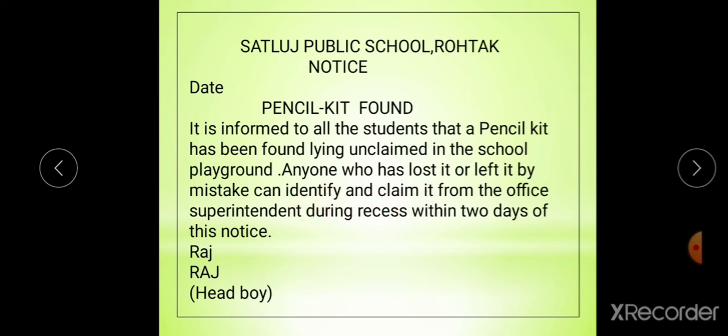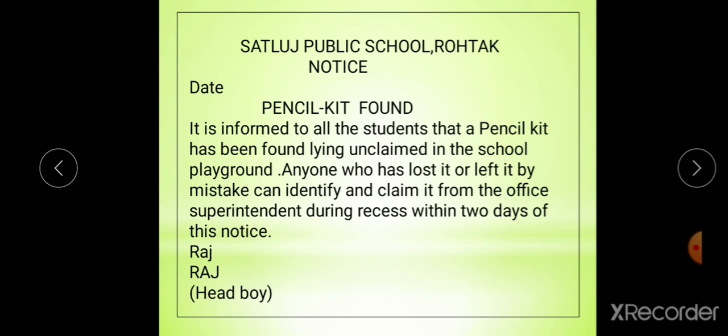From whom, students? From the office superintendent. Whom to contact? Office superintendent. When, students? During recess. From the office superintendent during recess within 2 days of this notice. Next line, students: put your signature as RAJ. Then write down in capital letters the name RAJ. Then the designation, that is head boy.